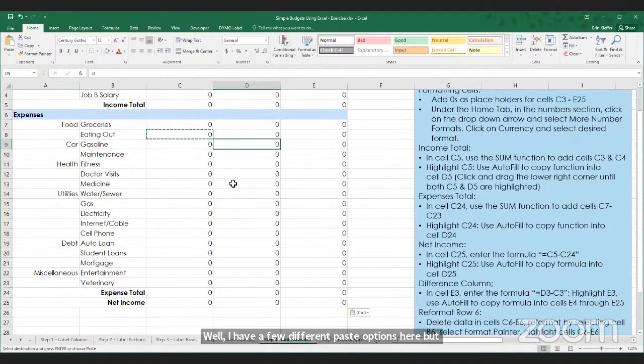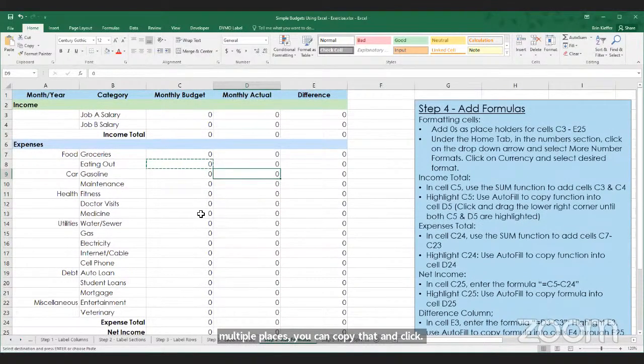All of the cells are now filled with zeros. So if you select a single cell that you want to be in multiple places, you can copy that, click however many cells you want it to appear in, and it will appear there once you paste it. It's a very convenient little trick if you're doing a lot with a lot of numbers.